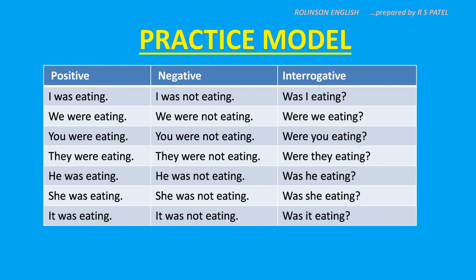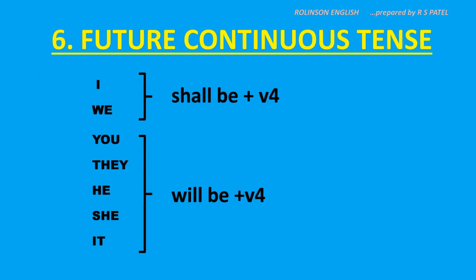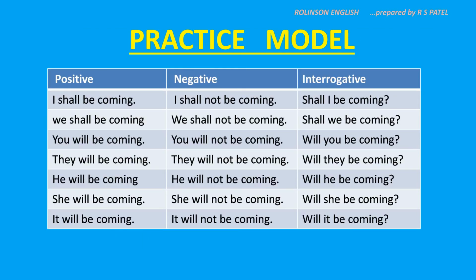Now coming to the next one, that is the sixth form of the tense, future continuous tense. Here with I, we, use the helping verb shall be followed by V4, and with you, they, he, she, it, use will be followed by V4. Okay, so take a verb and let's write the sentences.